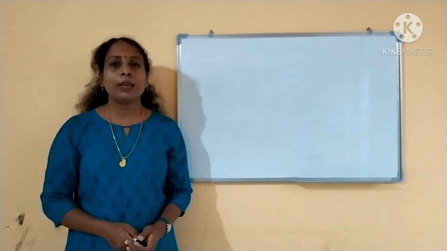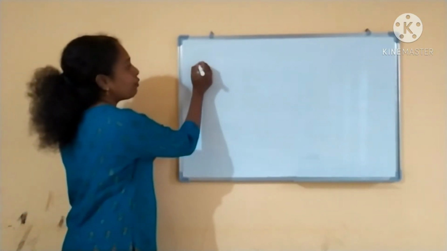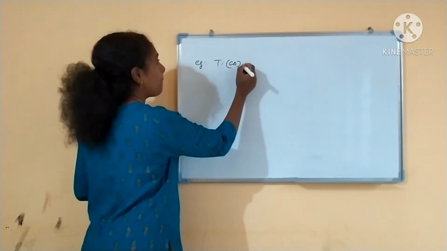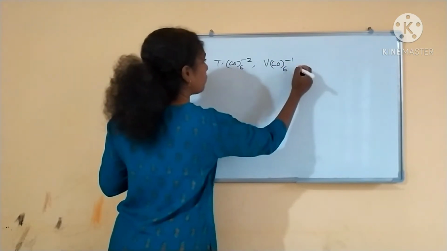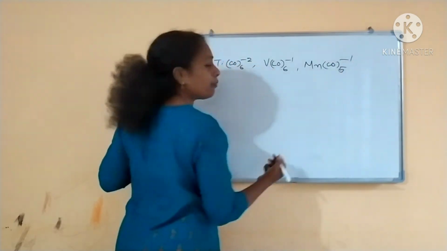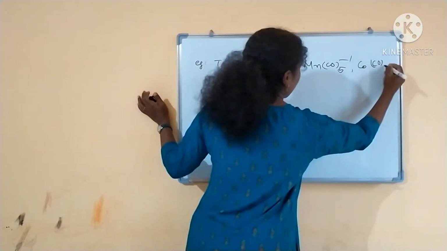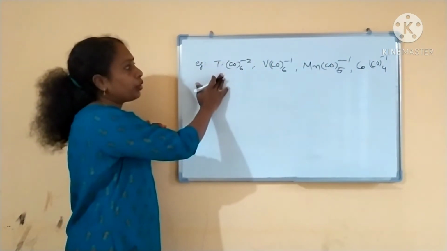Today I am going to tell about metallic carbonyl anions. Carbonylate ions we have seen what they are. For example, Ti(CO)6 2-, V(CO)6 1-, Mn(CO)5 1-, Co(CO)4 1-. All these are carbonylate ions which obey the 18 electron rule.